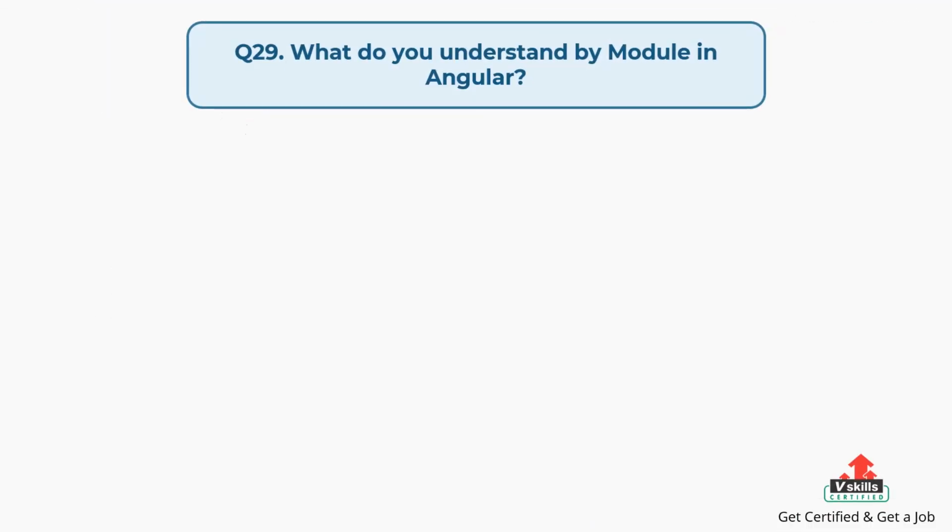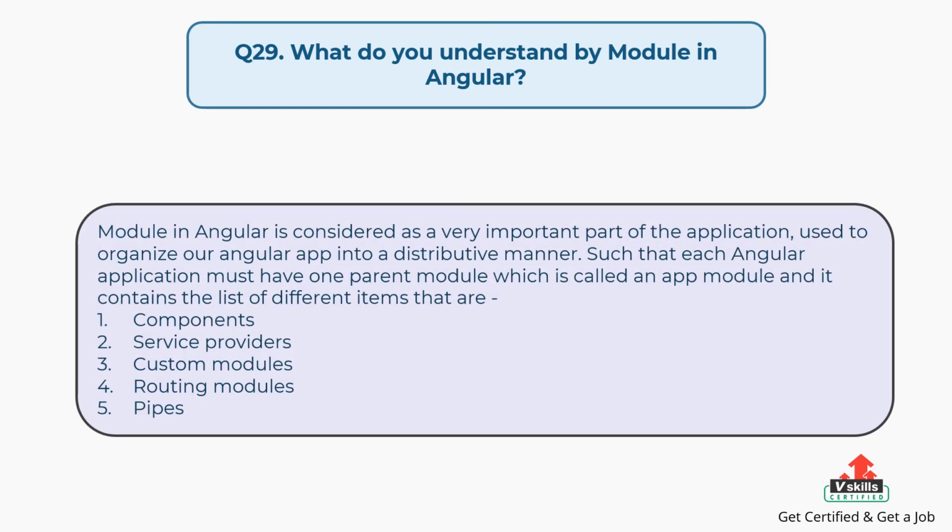Question number 29. What do you understand by module in Angular? The answer is: module in Angular is considered as a very important part of the application, used to organize our Angular app in a distributive manner, such that each Angular application must have one parent module which is called an app module, and it contains the list of different items that are components, service providers, custom modules, routing modules, and pipes.